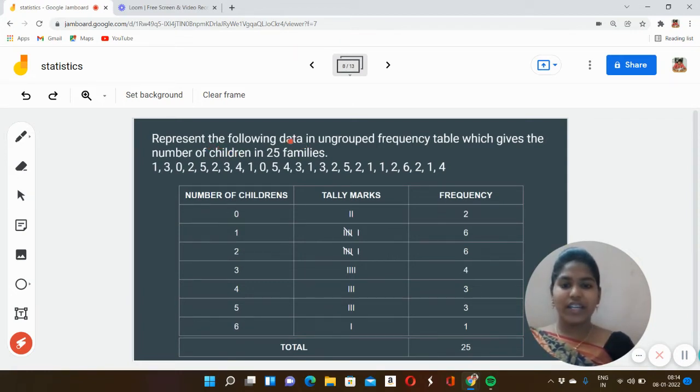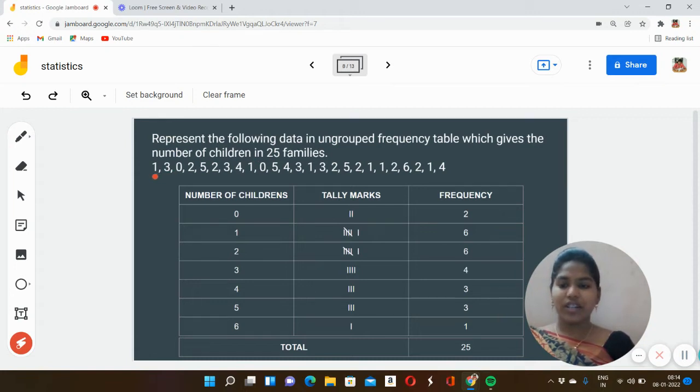Represent the following data in an ungrouped frequency table which gives the number of children in 25 families. They have given the number of children in 25 families, and we have to find the number of children.